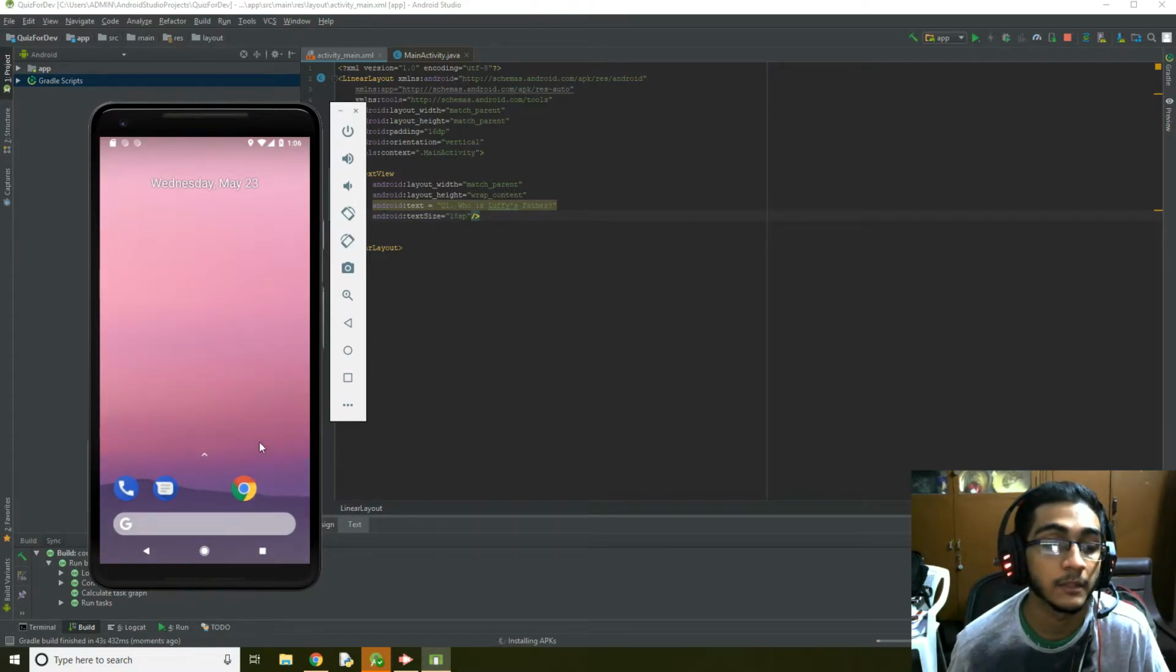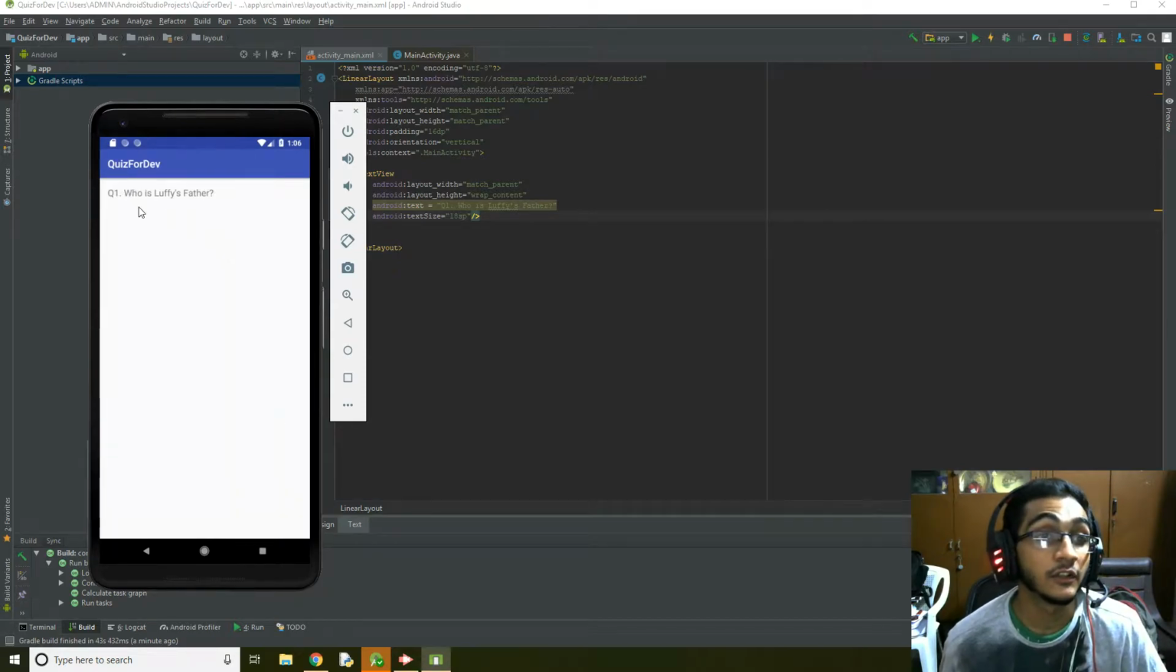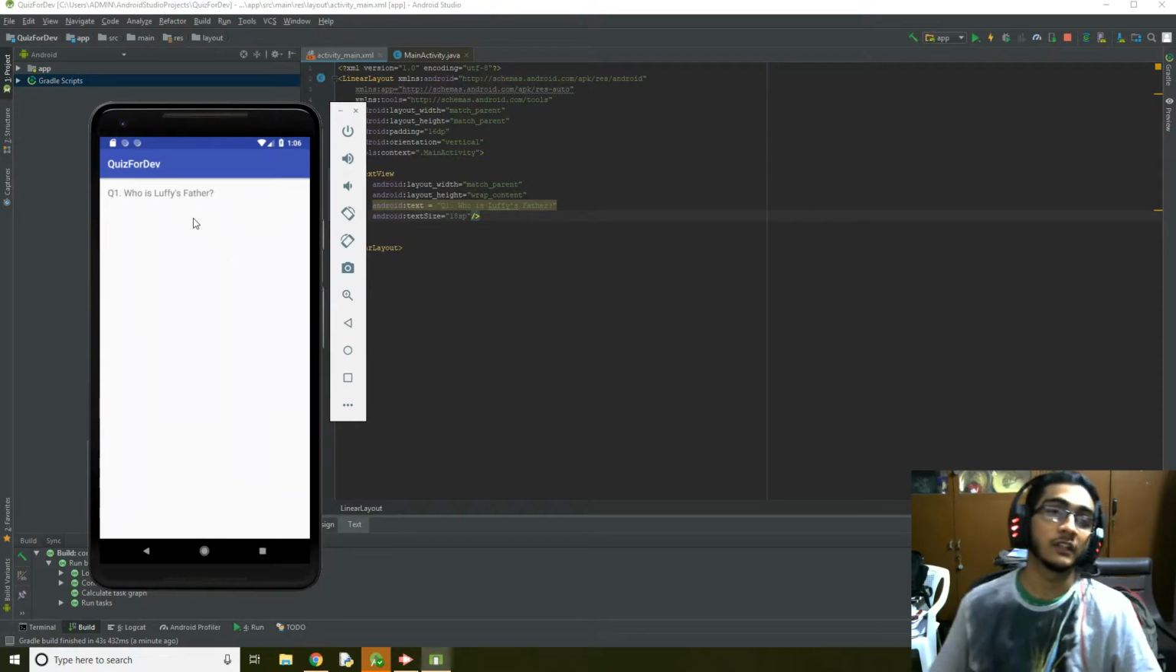It's installing the APK. It should open any minute now. Yeah, boom. So this is how it's gonna look on a device. So I think it looks pretty good.